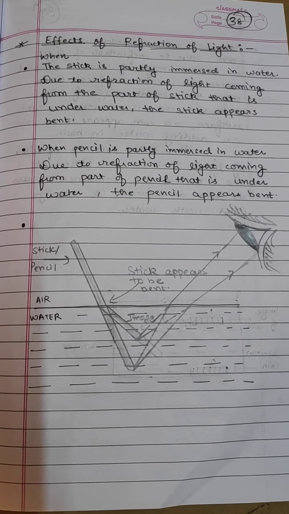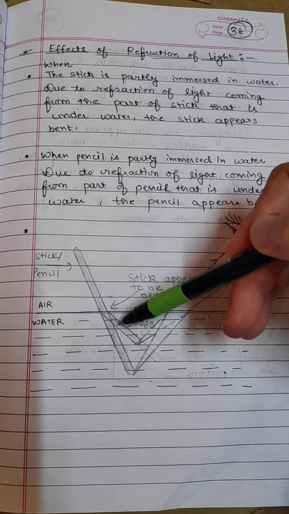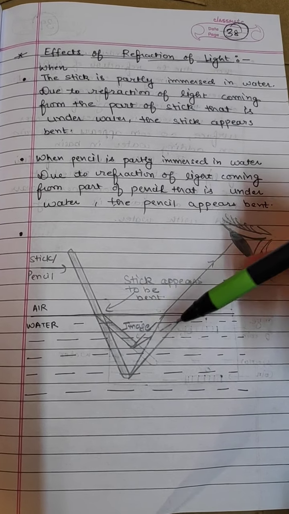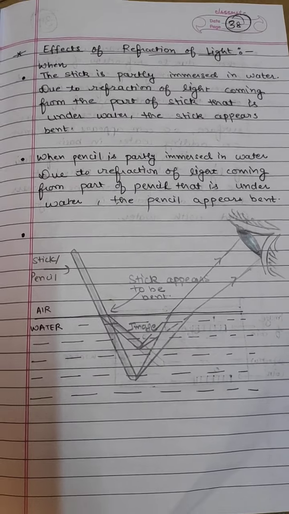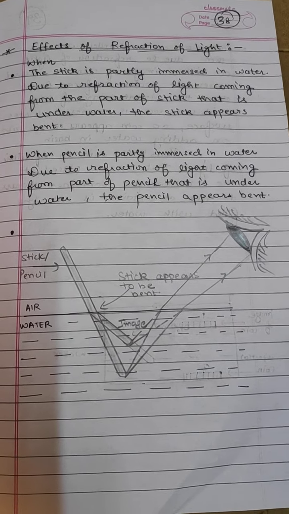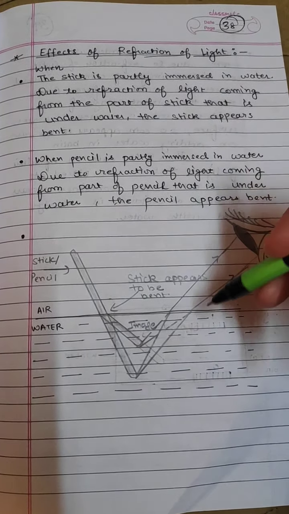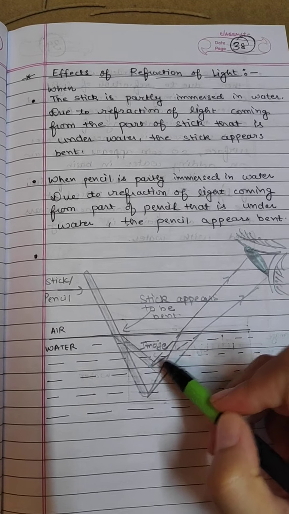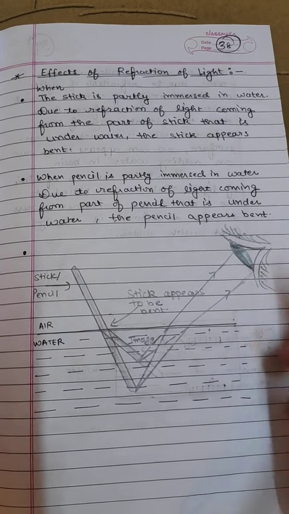The light rays, when passing from one medium to another, means the light ray passing from this air to water, they bend, and you will see the virtual image of that object. Virtual image means that which is not actually happening, but it appears to you like this. So this is a virtual image that you will see. You'll see the image of this stick here. So it appears to be bent due to the refraction.